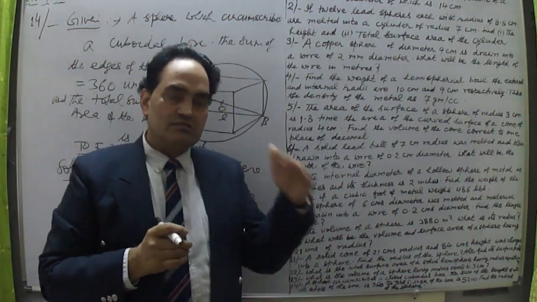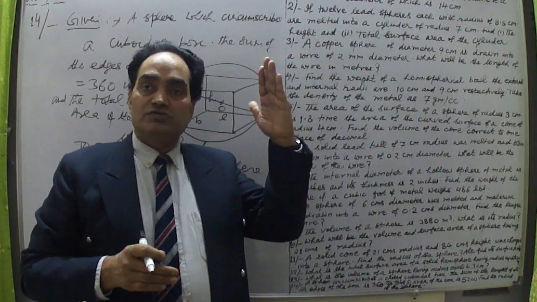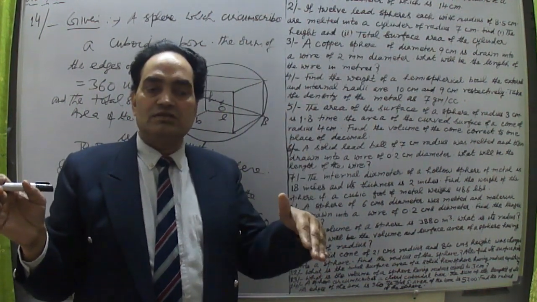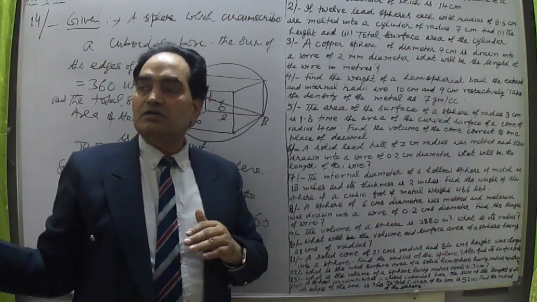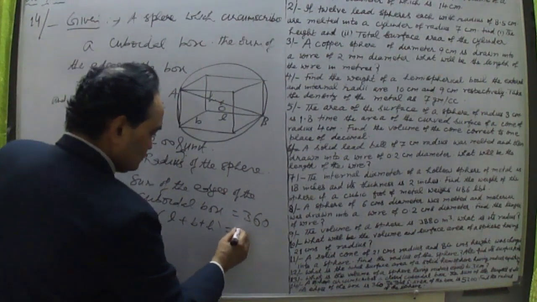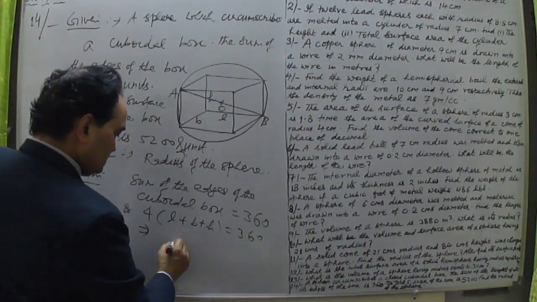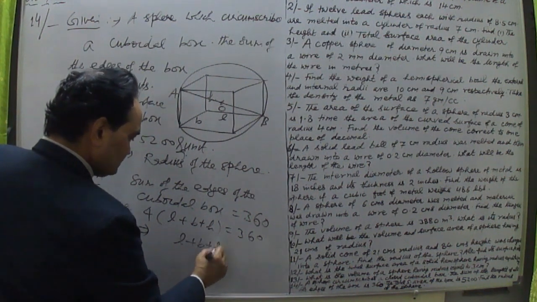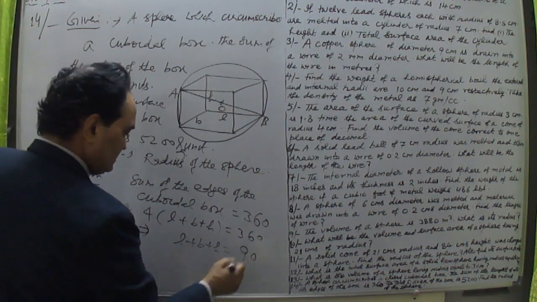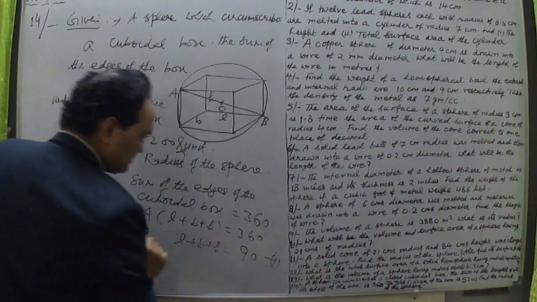And the lengths: one length at the bottom, one at the top, and the other side also has two lengths. So this is 4 times, and this is 360. That implies, dividing by 4, L plus B plus H is equal to 90. This is the first equation we have calculated from what is given.